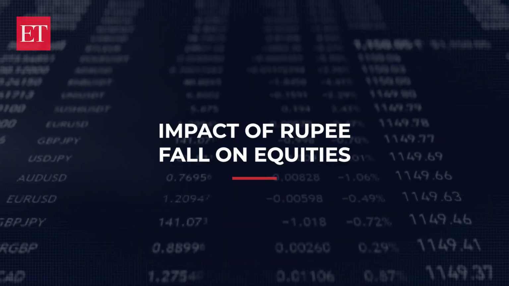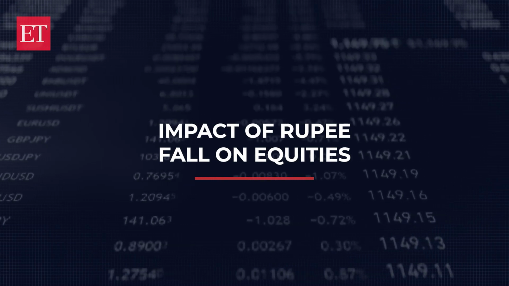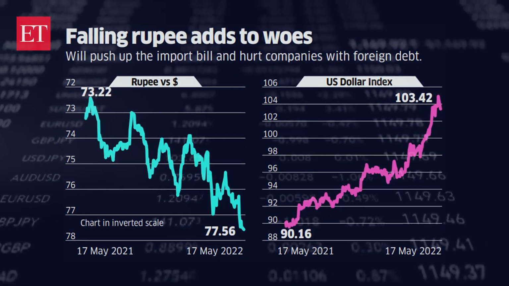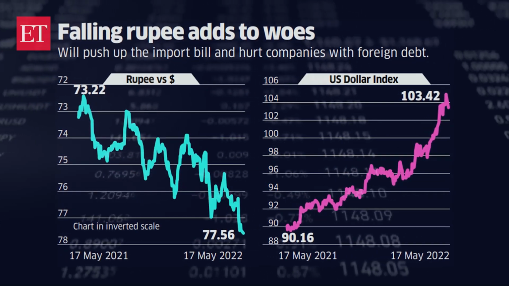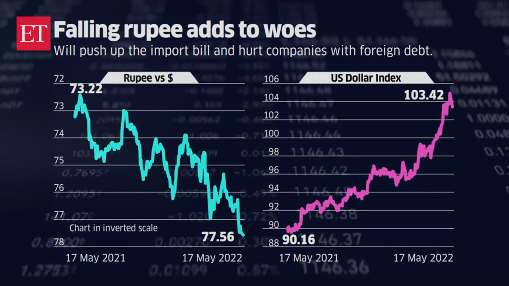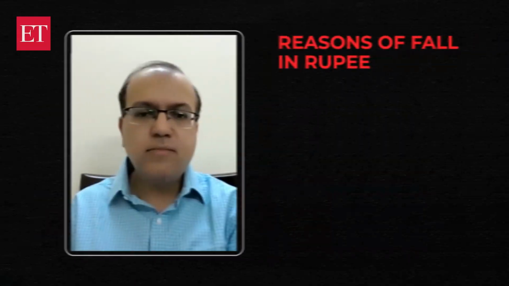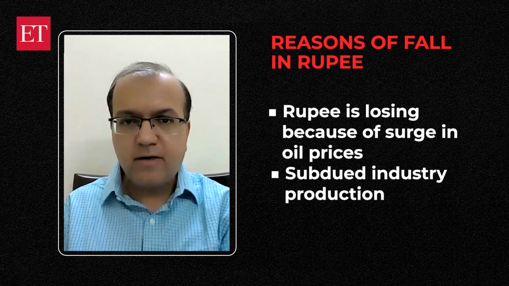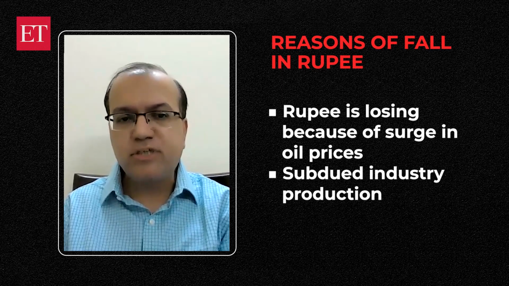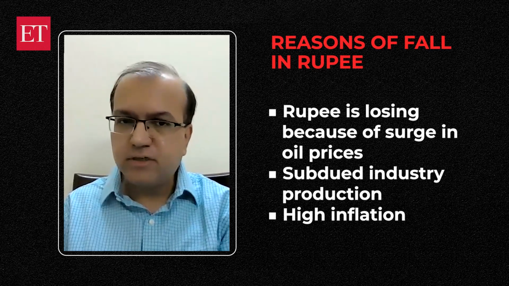Has there been any impact on equity because of the fall in the rupee? If you look at the dollar index, which measures the strength of the US dollar against other currencies, it has surged over 9% in 2022 so far. The Indian rupee is losing because of the surge in oil prices, subdued industrial production and concerns of high inflation. Also, with rising inflation, investors are expecting that central banks may take some tough measures, which is also impacting the performance of the rupee.